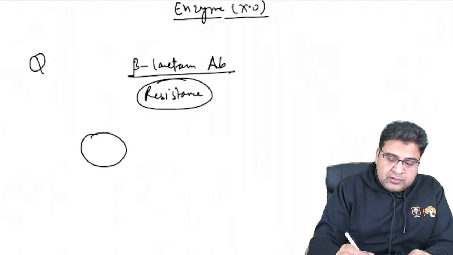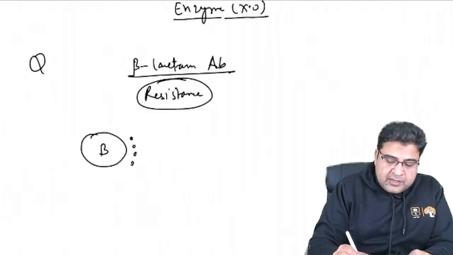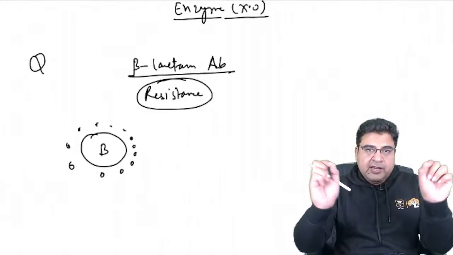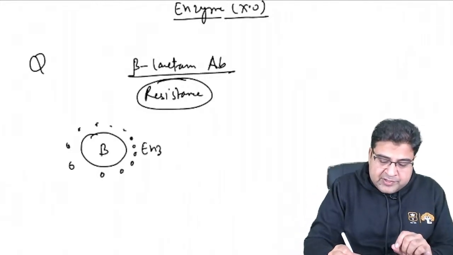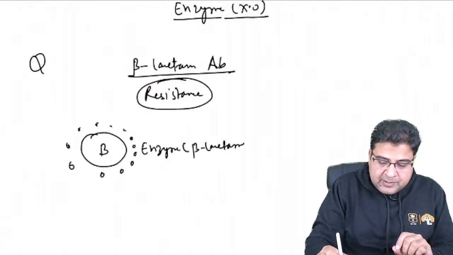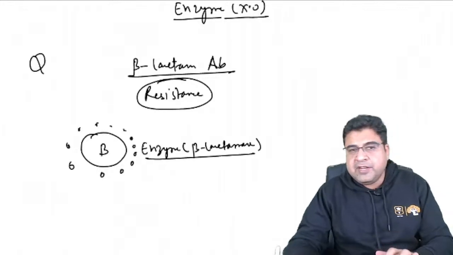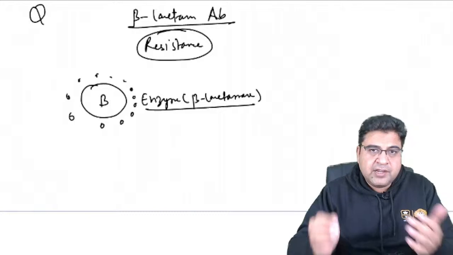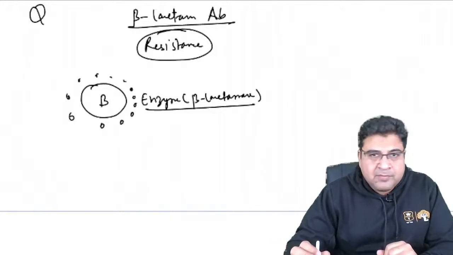So, assume this is a bacteria. This bacteria can secrete one enzyme on its outer surface, and the name of the enzyme is beta lactamase enzyme. Now you can see the name of the enzyme is beta lactamase. It can break the structure of the beta lactam antibiotic.